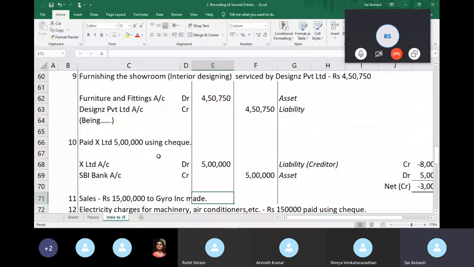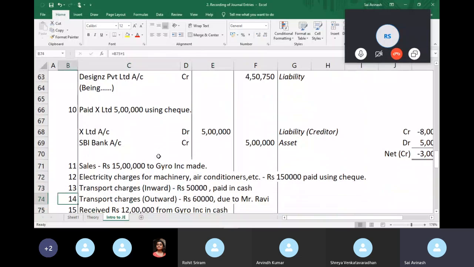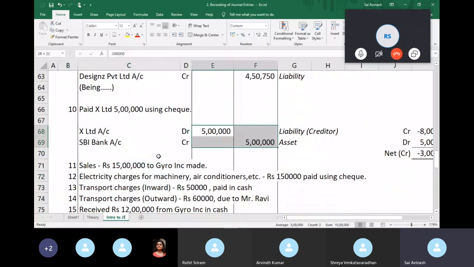Typically, if you follow these rules, you wouldn't have to worry about them being equal, because the rules will take you to the scenario where they are equal. Sometimes you may be put in a scenario where you might have something like a balancing figure. Say you have 5 different accounts, and you have different values, debits and credits. So you have to figure out the net value.